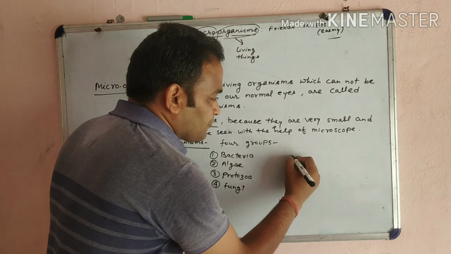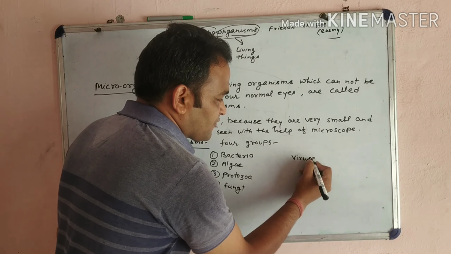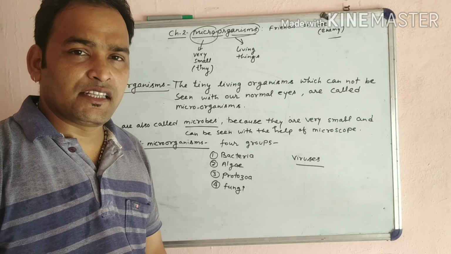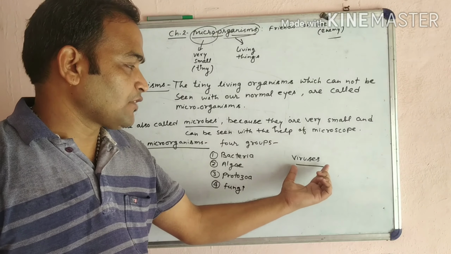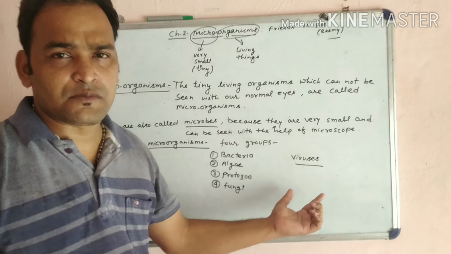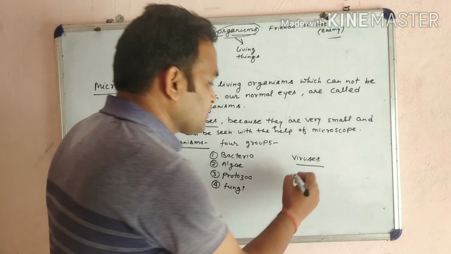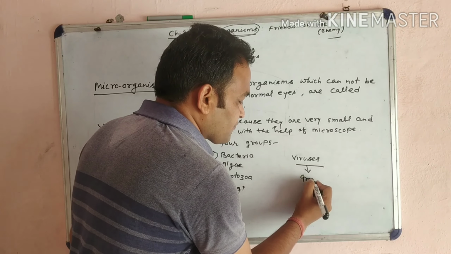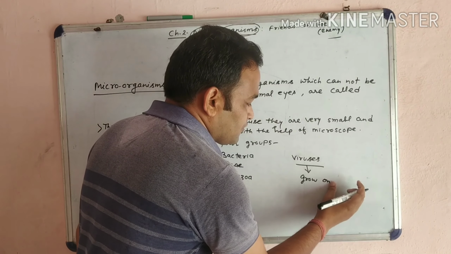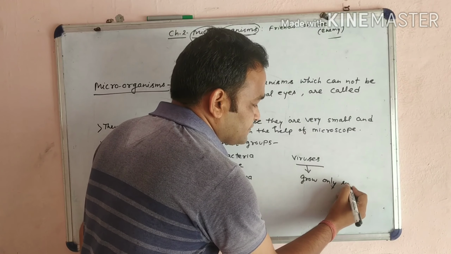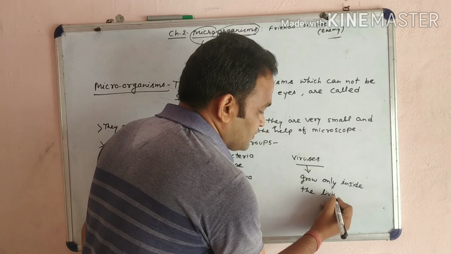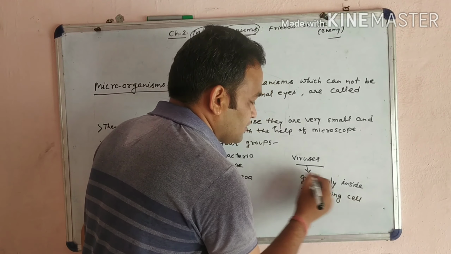Sometimes viruses. Nowadays one virus is going on, that is COVID-19 coronavirus. Viruses are also microscopic in nature, but they are not microorganisms. Why? Because they grow only inside a living cell.